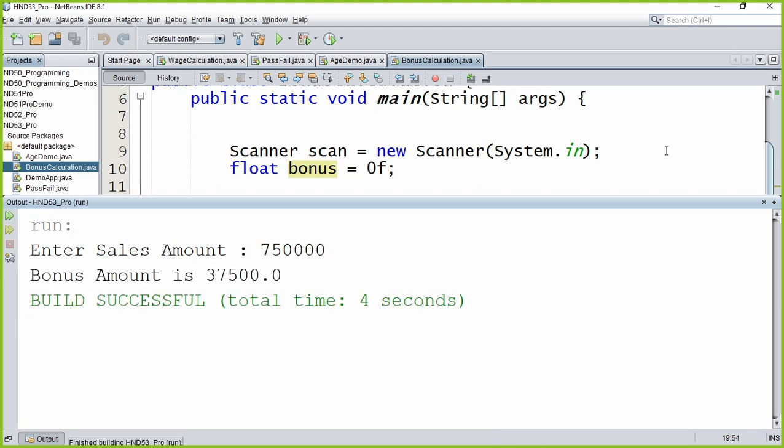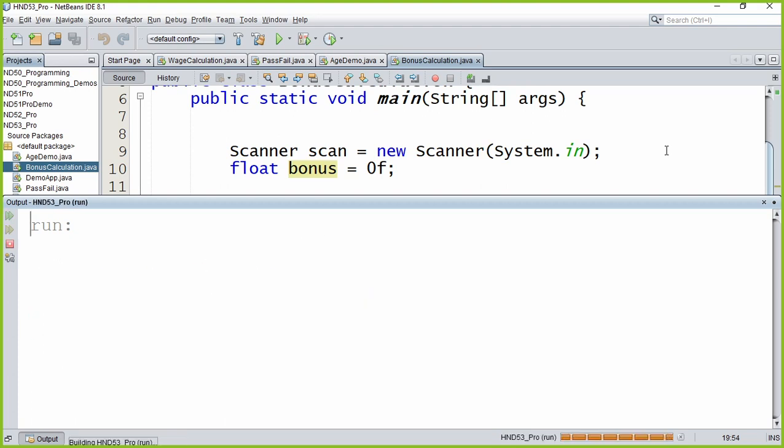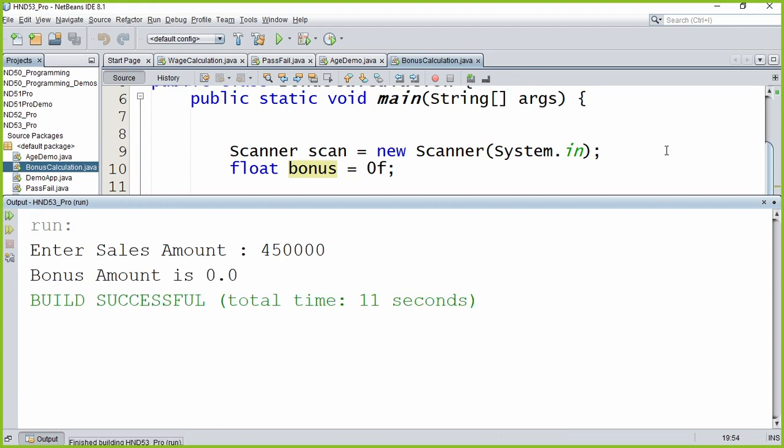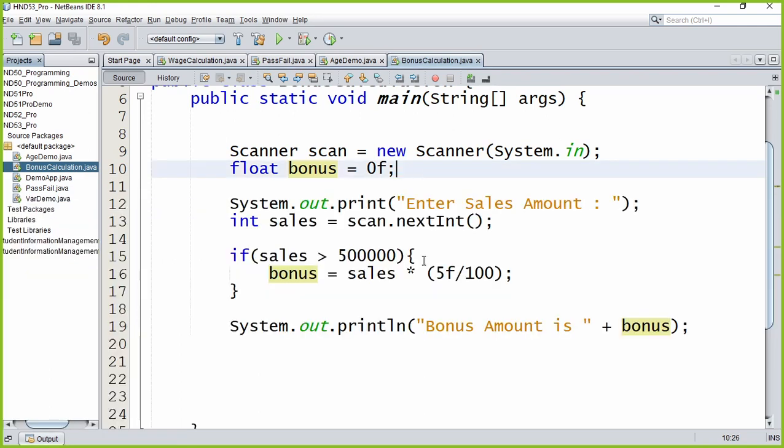So they get a 37,500 bonus. Let's enter a value which is less than 500,000. This time let's say 450,000. So 450,000 is definitely less than half a million, which means 5 lakhs. So bonus is 0, because the criteria is not met. He or she is not eligible for bonus. That's the reason why this line has not got executed. Is that clear, children?